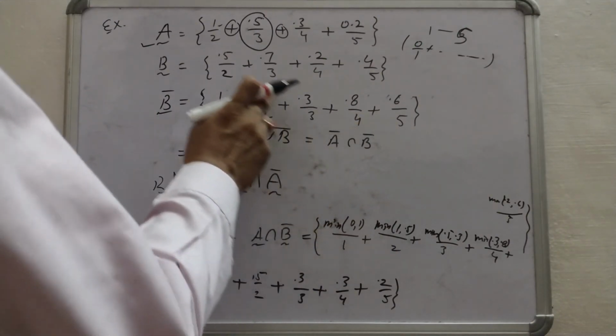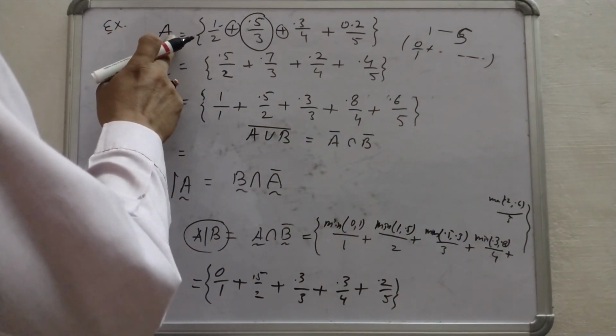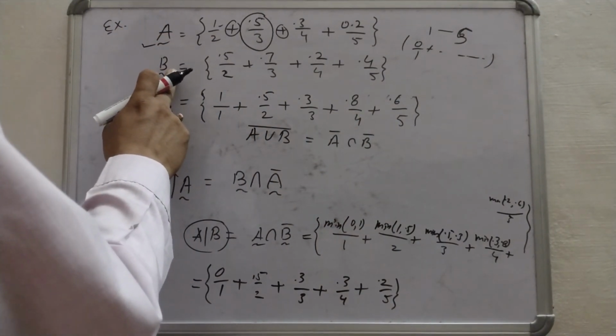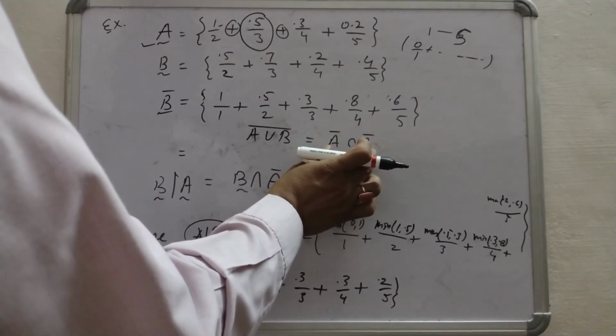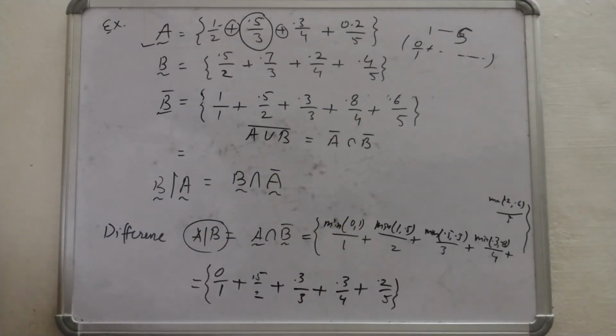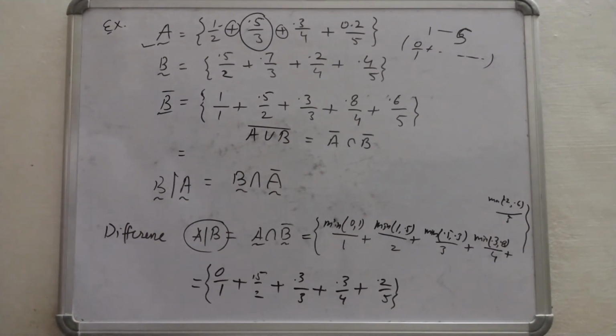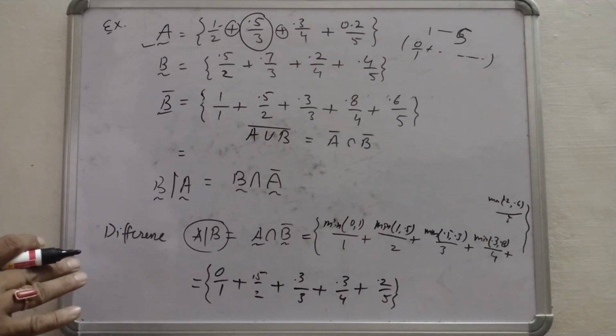For this, first find A's complement, then B's complement, then find the intersection. So we can verify De Morgan's principle. These were the various properties and operations on classical sets and fuzzy sets. In the next lecture we will discuss classical relations and fuzzy relations.